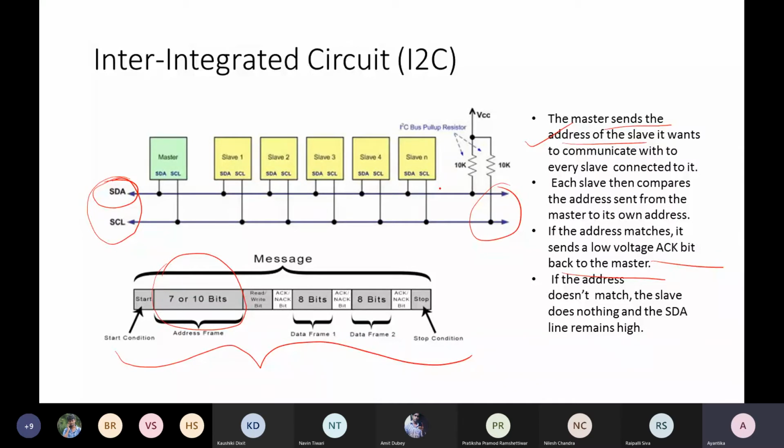Here you can see when we are doing this reduction of wiring from 4 to 2, that is the hardware cost reduction. But for that, we are adding something to this message frame.